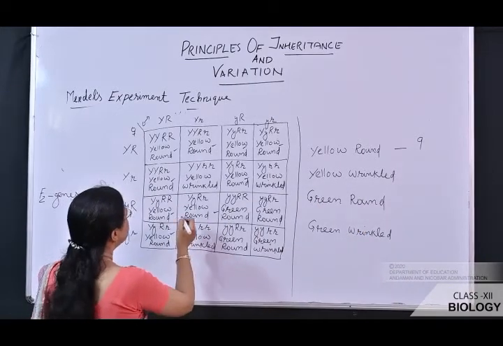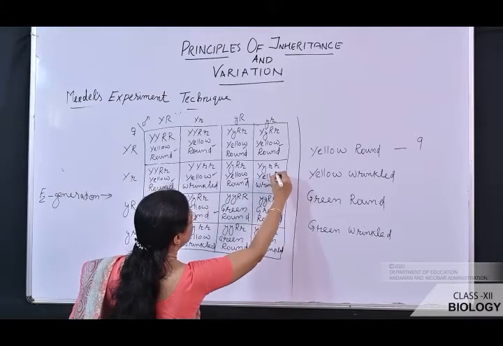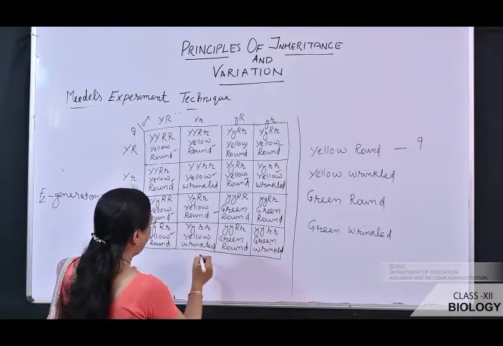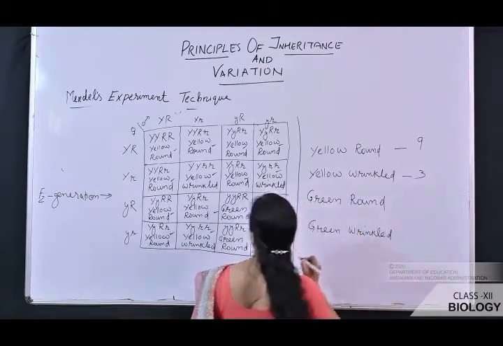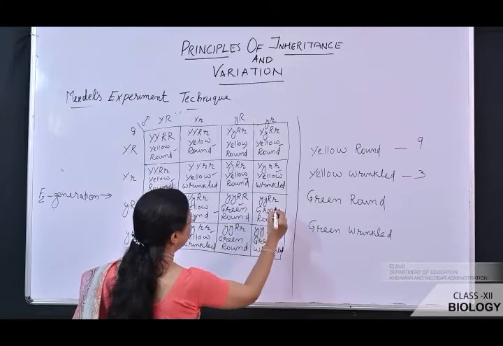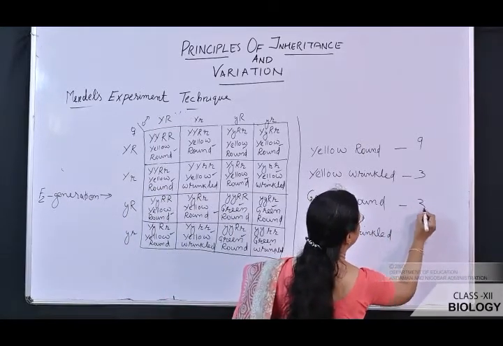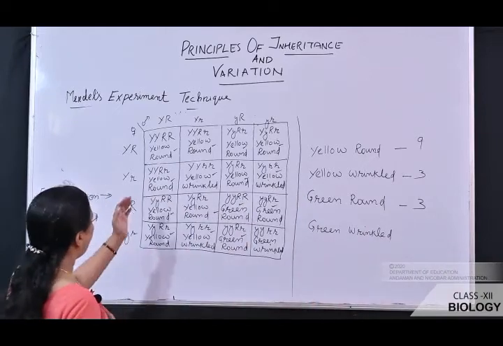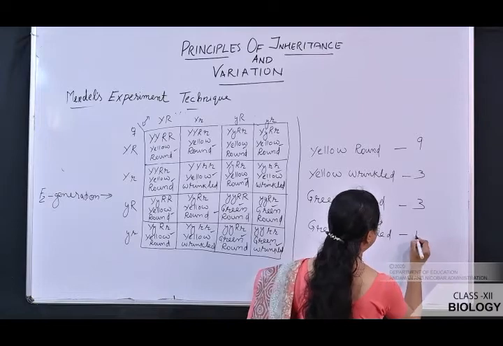Next is yellow wrinkled: 1, 2 and 3. So 3 yellow wrinkled are formed. Green round: 1, 2 and 3. So 3 green round are formed. And next is only 1 green wrinkled.